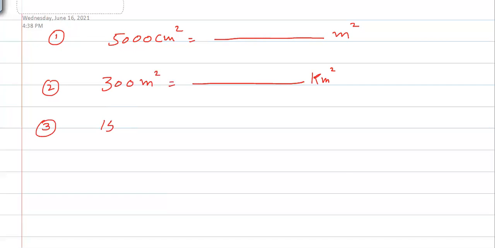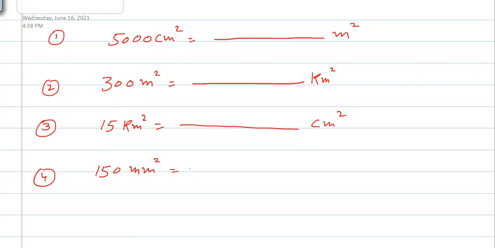In the third, I have 15 kilometer square and I want to convert it into centimeter square. Okay. Example number 4 is I have 150 millimeter square and I want to convert it into centimeter square. Okay, let's do this. So all that conversion you will be able to understand.